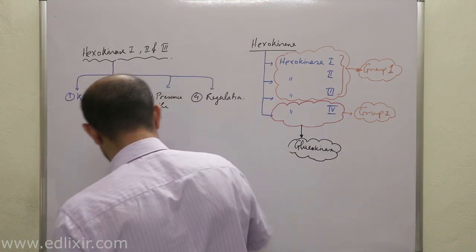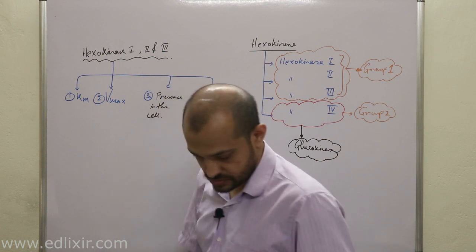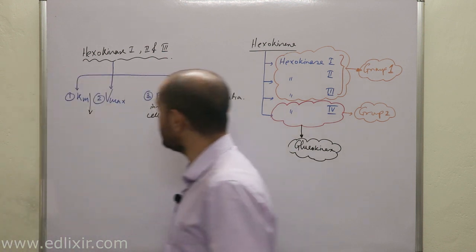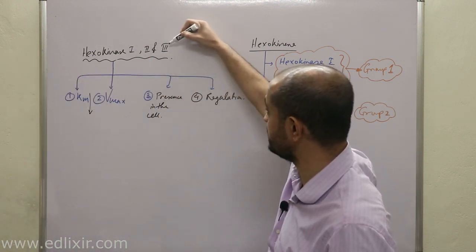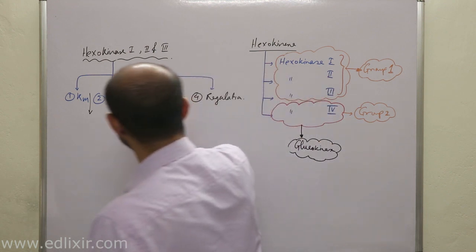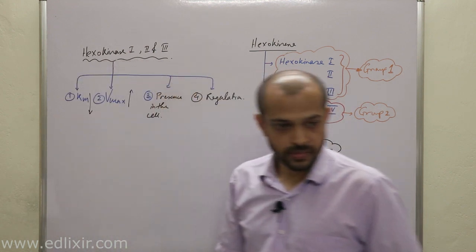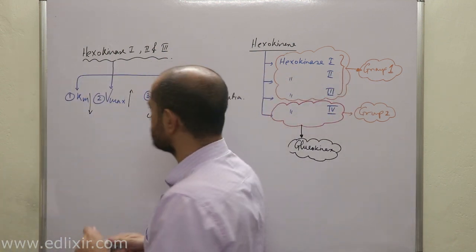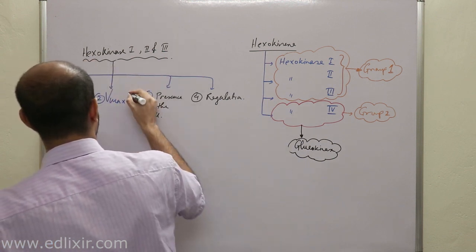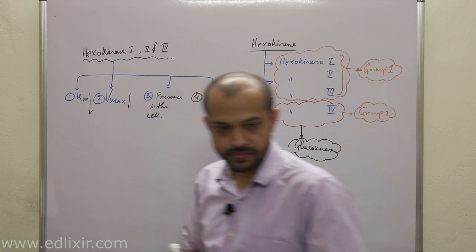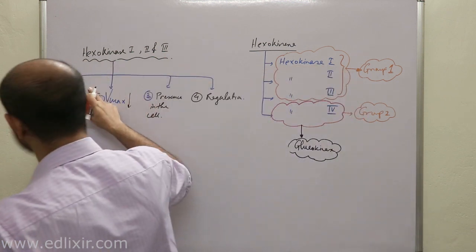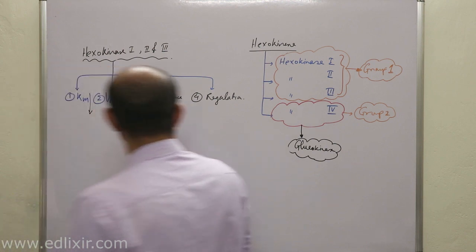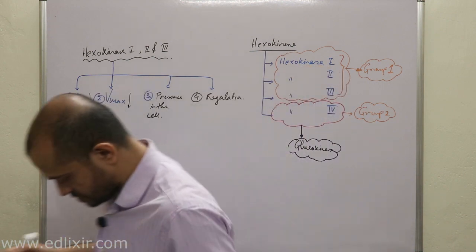Now listen, the Km of hexokinase 1, 2 and 3 is low and Vmax is high. Clear? Sorry. Vmax is also low. Clear? Km is low, Vmax is low. Okay. Now listen. What do you mean by this?